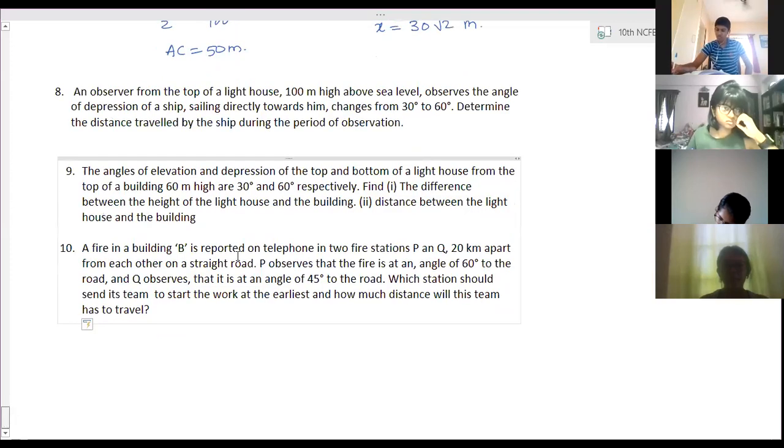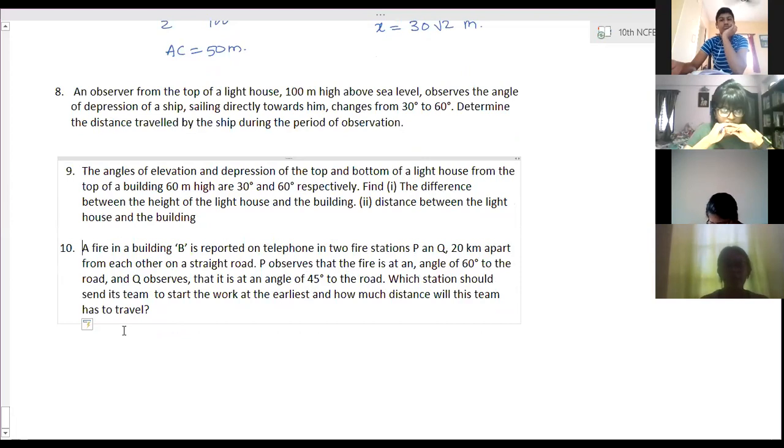A fire in a building B is reported on telephone in two fire stations P and Q, 20 km apart from each other on a straight road. P observes the fire at an angle of 60 degrees to the road and Q observes at an angle of 45 degrees to the road. Which station would send its team to start the work at the earliest, and how much distance will this team have to travel?